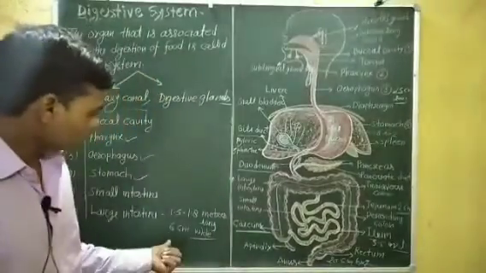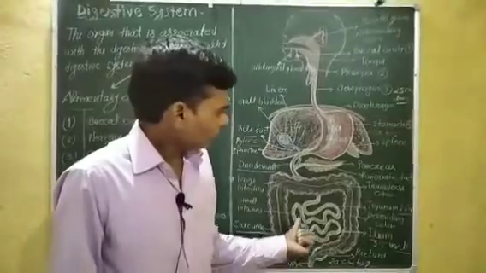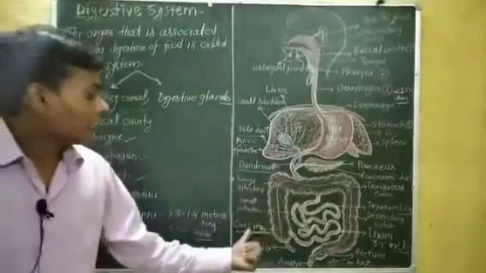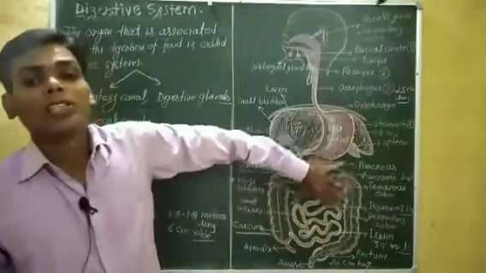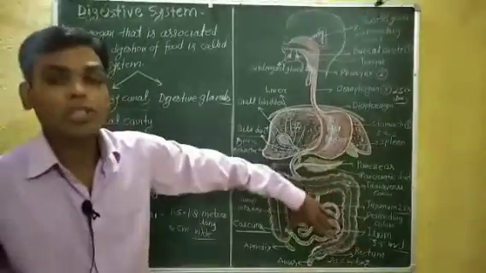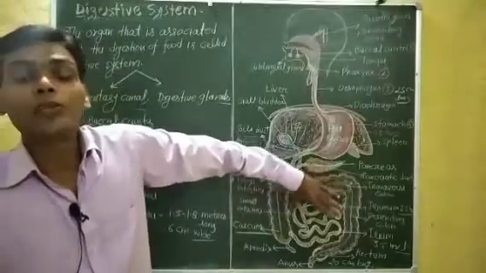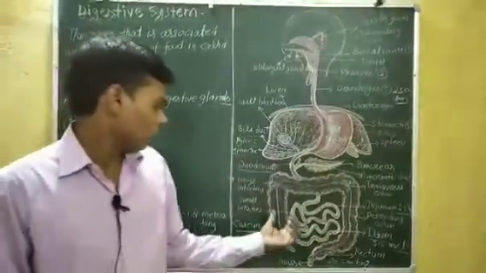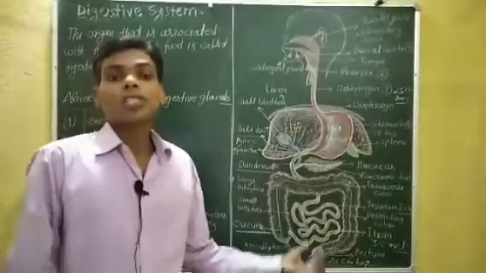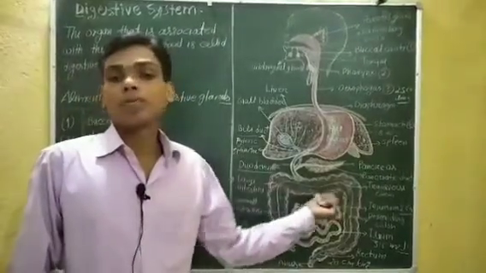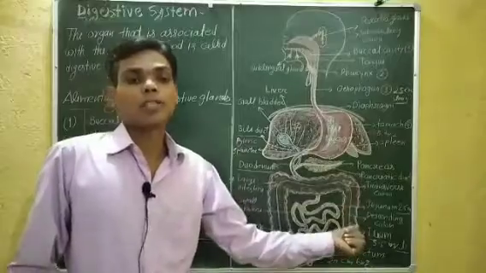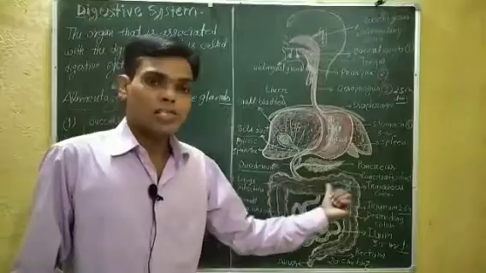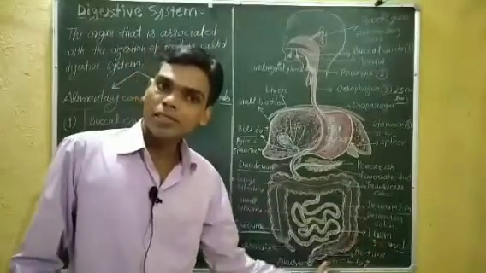Now students, second is the colon. The colon is an inverted U-shaped tube divided into 4 parts: ascending colon, transverse colon, descending colon and sigmoid colon.